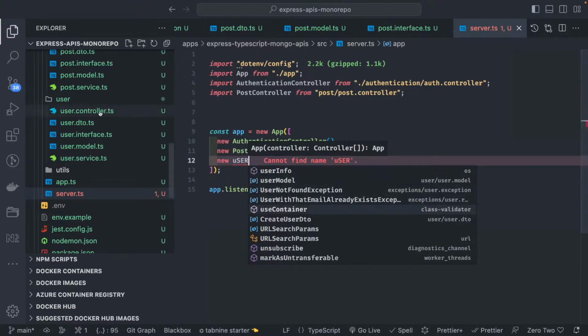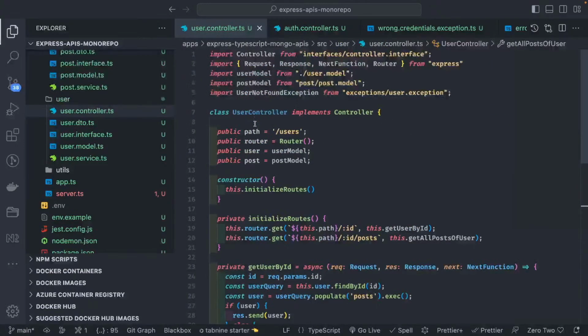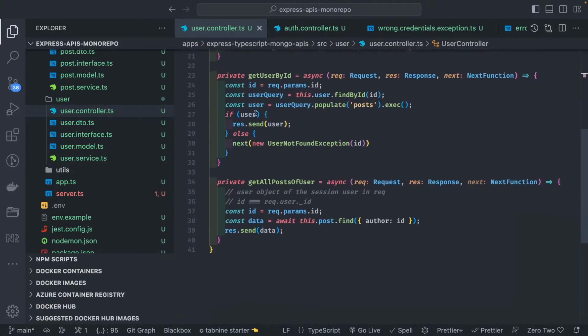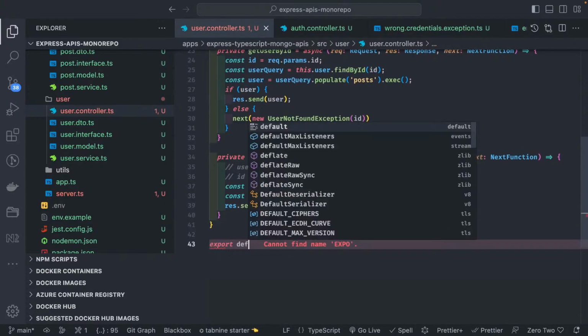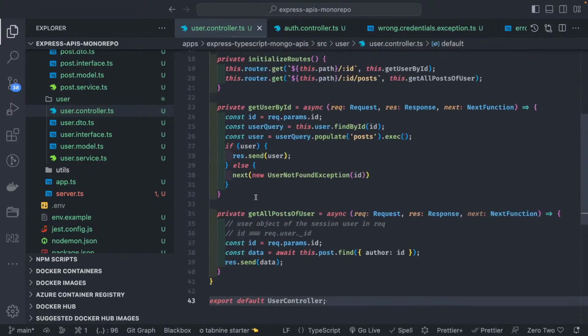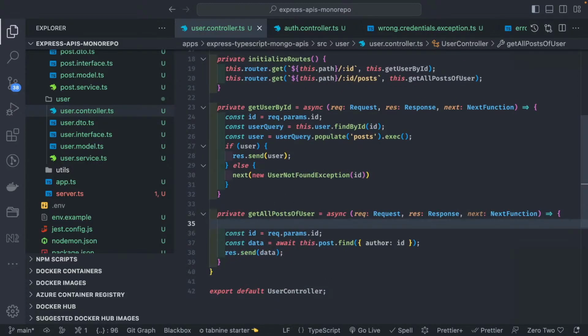There was a user controller. I forgot the export default for it. Export default userController, and here I was talking about request.user, right? Because we want to give a user only those posts which the user has written, right?